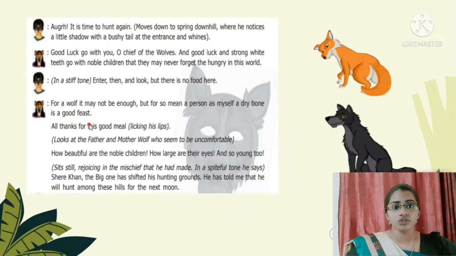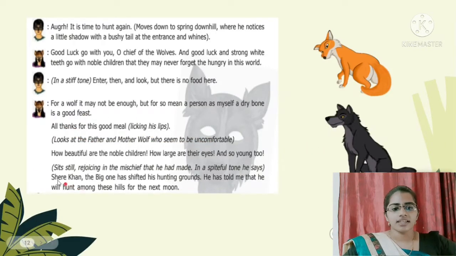So here Tabaqui says a dry bone itself is enough for him, but the wolves need flesh to eat. The wolves eat flesh, so Tabaqui can adjust and Father Wolf cannot. And all thanks for the good meal. So he thanks Father Wolf because they eat flesh and leave the bone, and Tabaqui, the jackal, eats the bones.